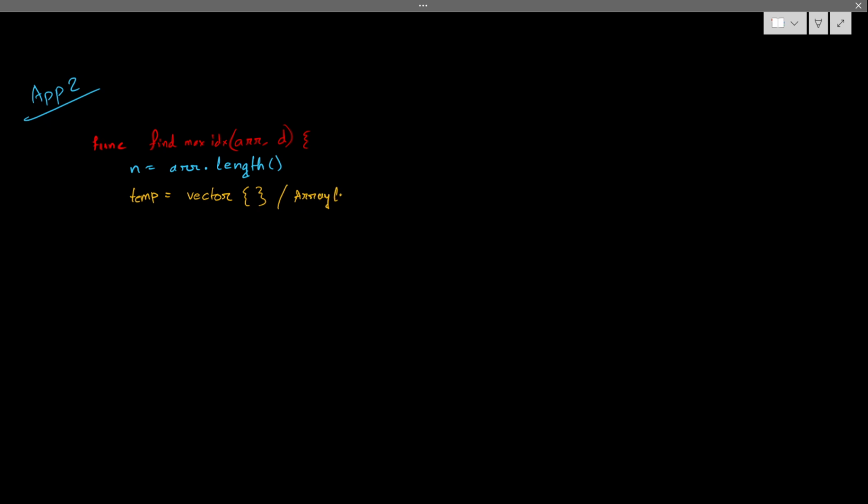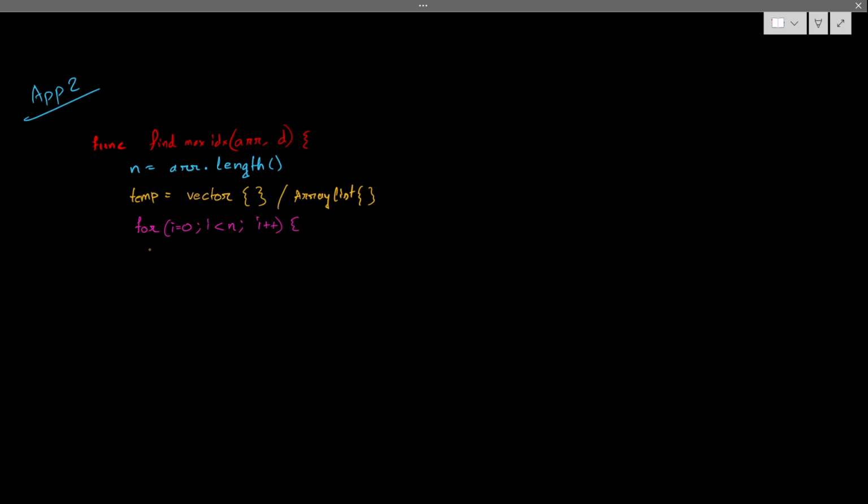Use an array list; anything is fine according to your language. Then I need a for loop: for i equals 0, i less than n, i plus plus. I have to insert this thing into my array. What is that? That is temp.